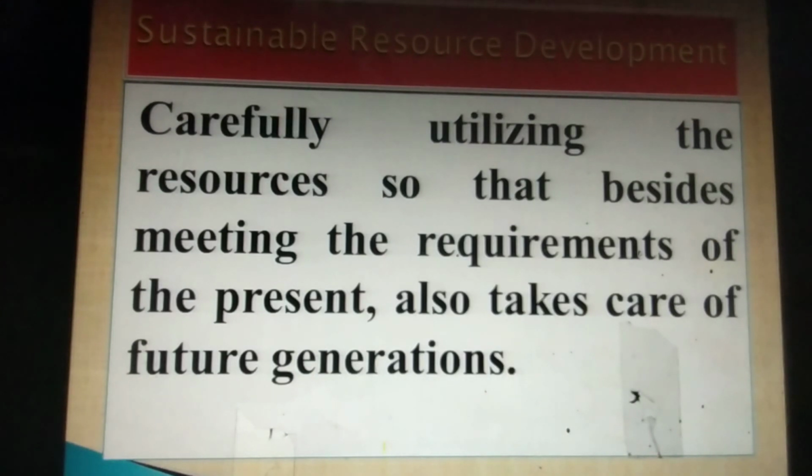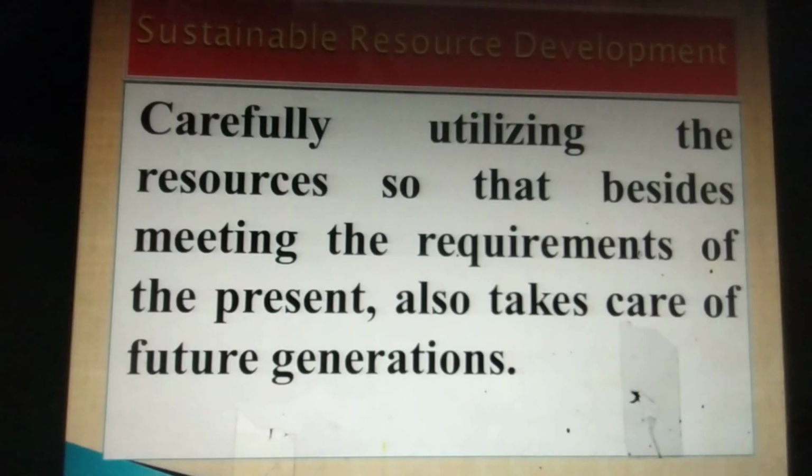Example, suppose we have coal resources, iron ore resources. If we utilize all the resources at one time, then our future generations, our successors, will not be able to use that coal, that petroleum.